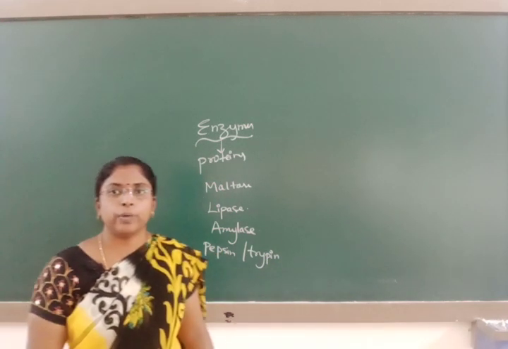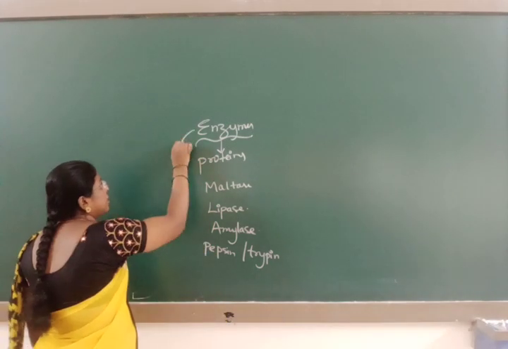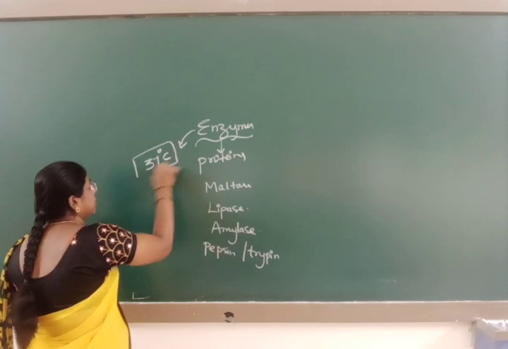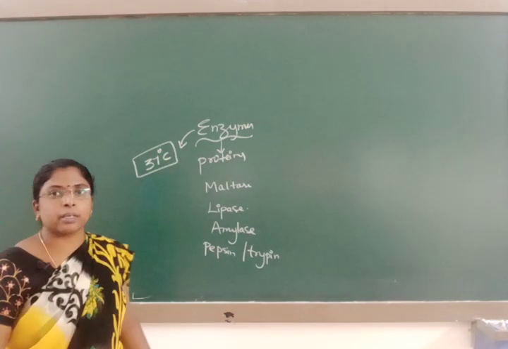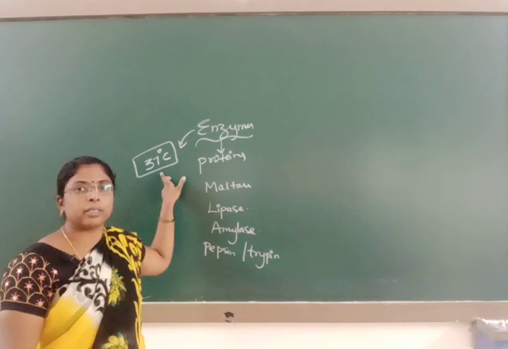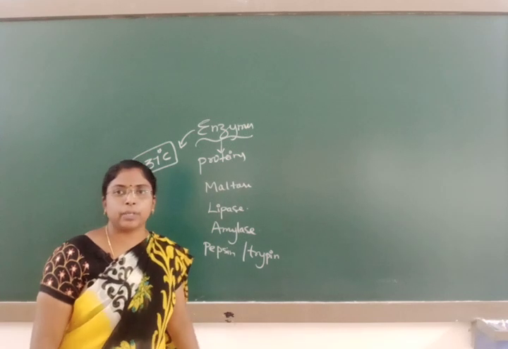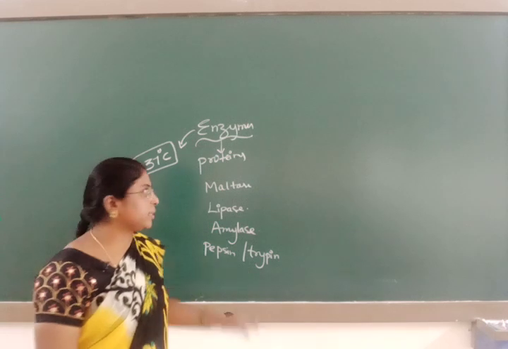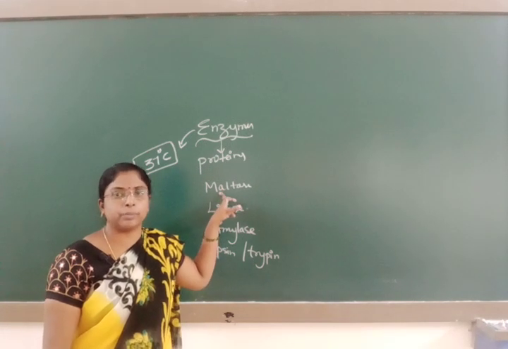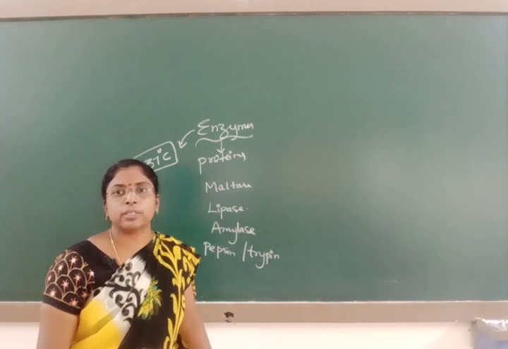Enzymes are very active at 37 degrees Celsius. Enzyme activity is maximum at 37 degrees Celsius. In a 1 mark question, maximum activity is observed at 37 degrees Celsius. These enzymes are very specific in nature. For example, if a reaction is taking place in the presence of maltase, and instead of maltase I add lipase, no reaction takes place.